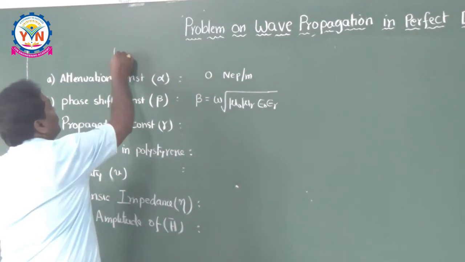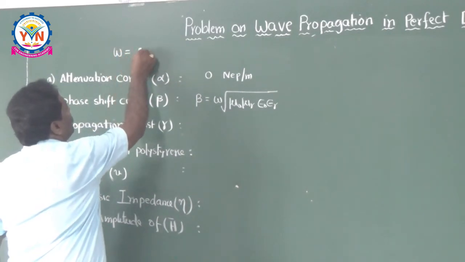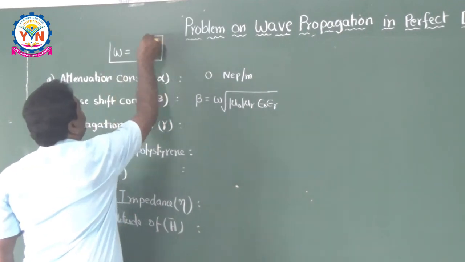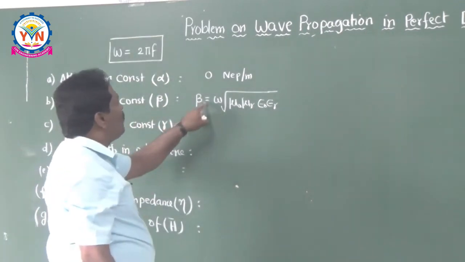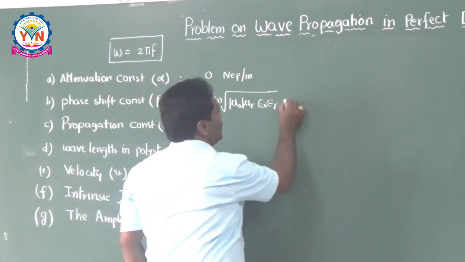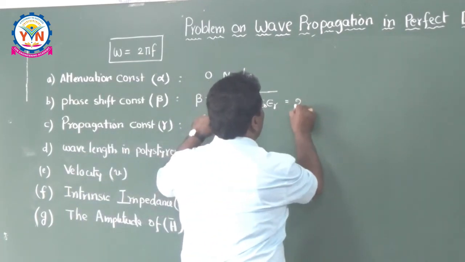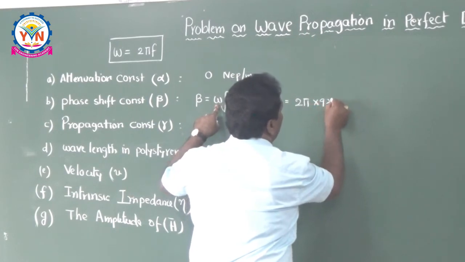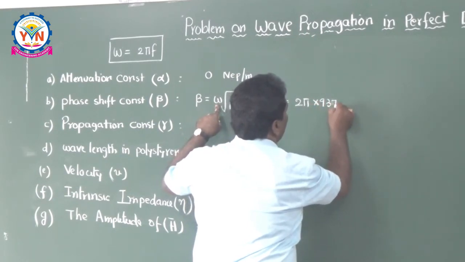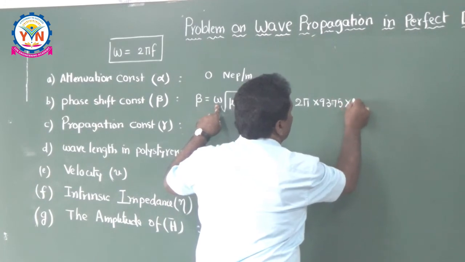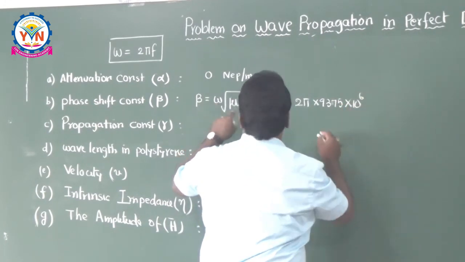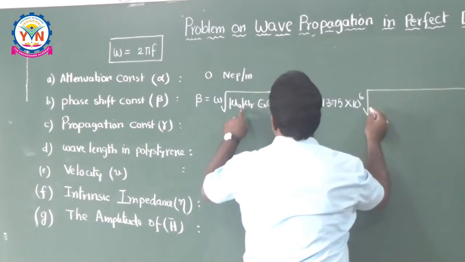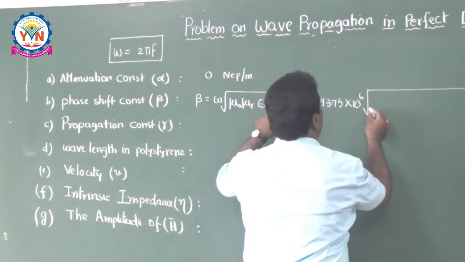So angular frequency is related with the linear frequency by the expression omega is equal to 2 pi f. Now in the place of omega I can write 2 pi f, which is 2 pi into 9375 megahertz, 9375 into 10 to the power of 6, root of mu naught into mu r and epsilon naught into epsilon r.